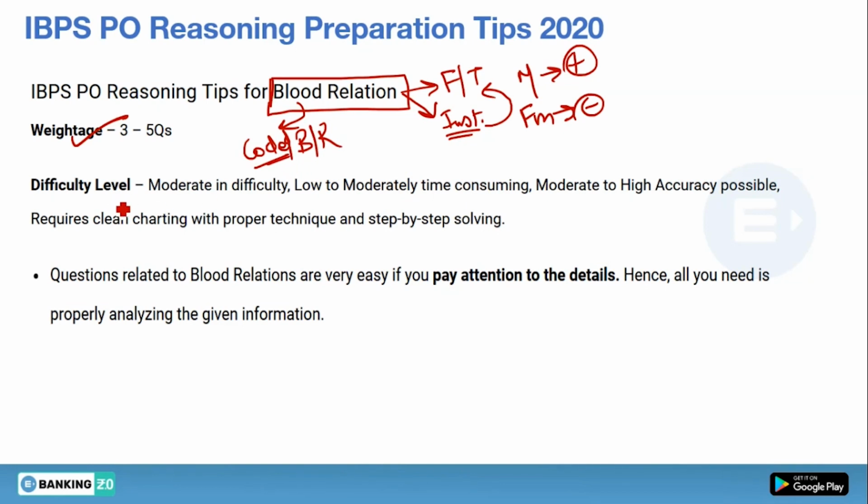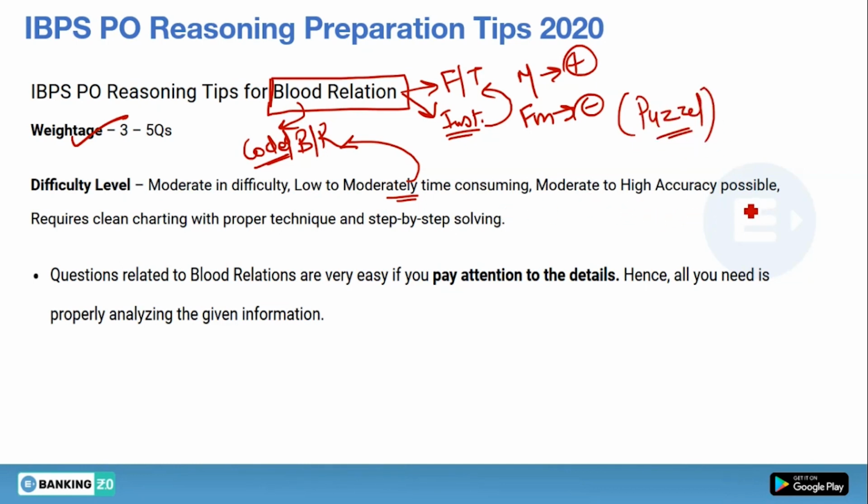Now if we talk about the difficulty level, it is moderate. Low to moderately time consuming. Yes, it can consume some moderate time in solving the coded blood relation question. Otherwise, in the puzzle type of blood relation question, where you need to draw just a family tree, it can be solved within the specified time limit. And I have taken the puzzle type, so you can check out that video also.